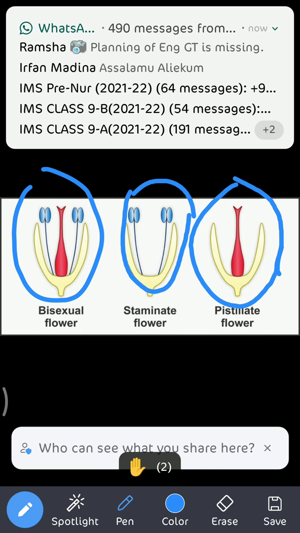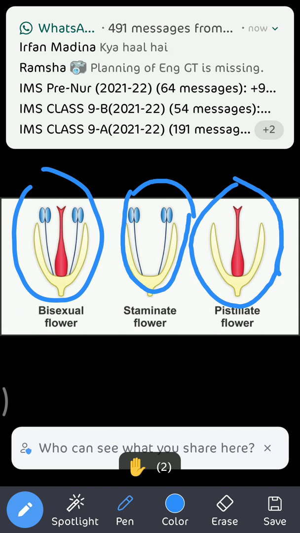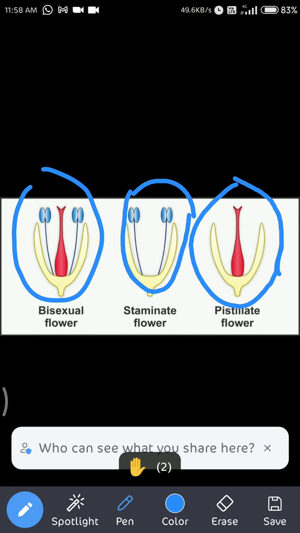But when we talk about unisexual and bisexual, we are talking in context of reproductive organs. If both the reproductive organs are present, then it's bisexual, and if only one is there in the flower, then it is unisexual. And on the basis of which organ is present, male or female, androecium or gynoecium, its name is given staminate and pistillate.